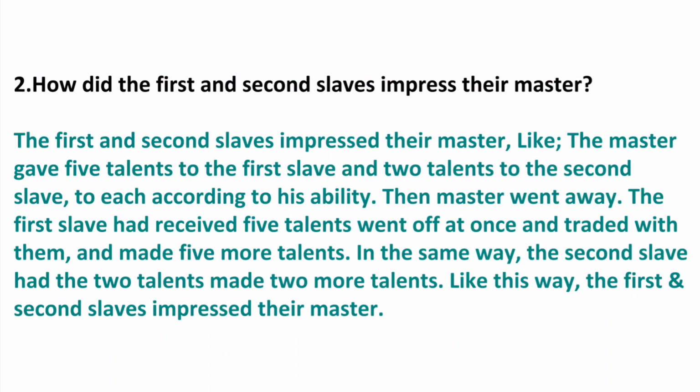Second one, how did the first and second slaves impress their master? Answer, the first and second slaves impressed their master like this: the master gave 5 talents to the first slave and 2 talents to the second slave, to each according to his ability. Then the master went away. The first slave had received 5 talents, went off at once and traded with them, and made 5 more talents. In the same way, the second slave had the 2 talents, and made 2 more talents. In this way, the first and second slaves impressed their master.